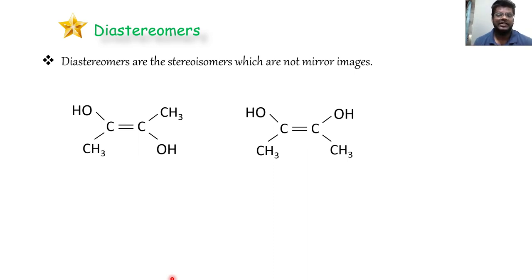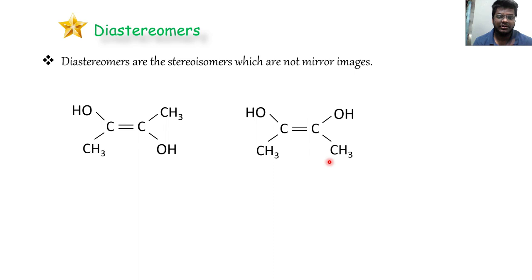Okay, tell me what's the relation between these two structures? Always remember to go in sequence. First check whether they have the same connectivity or not. Both the carbons have OH and CH3. And here also the connectivity looks the same. So they are not constitutional isomers for sure. So we have to check for stereochemistry. But which type of stereoisomers are they? That you have to decide.